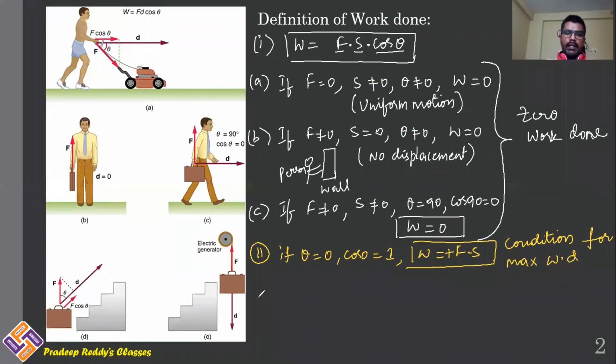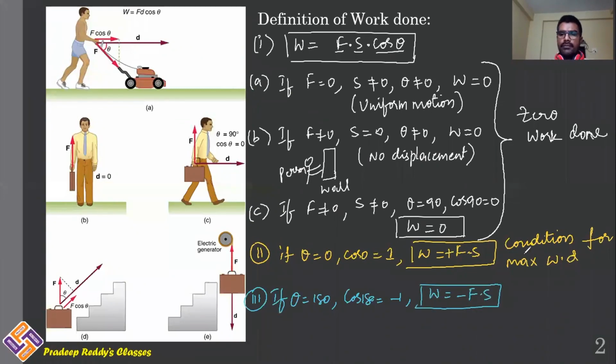Coming to number 3, if theta is equal to 180 degrees, cos 180 is equal to -1. Therefore, work done is equal to minus of F dot S, minus of F dot S. This is the condition for minimum work done, and work done in this case is negative. If force and displacement both are opposite to each other, then work done should be treated as negative.